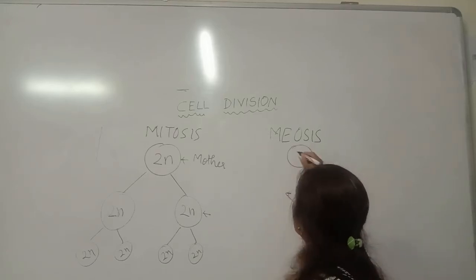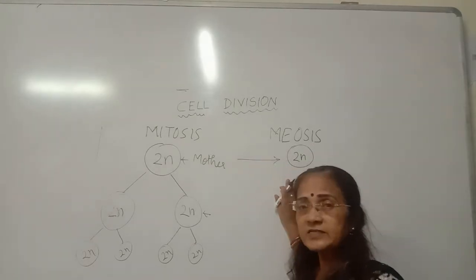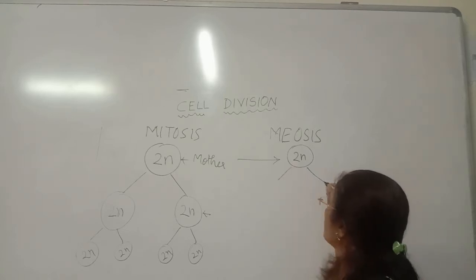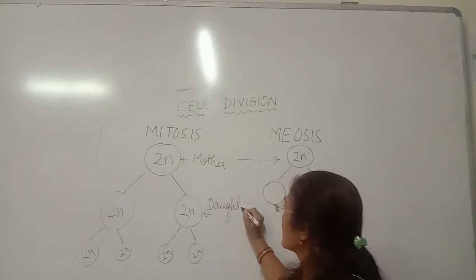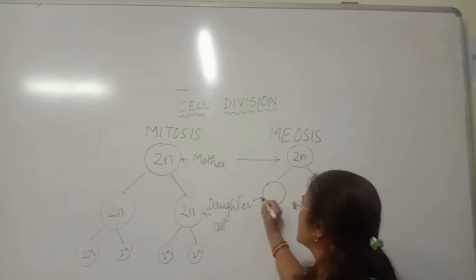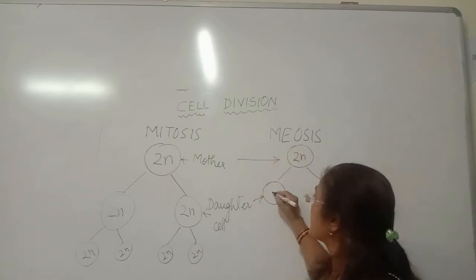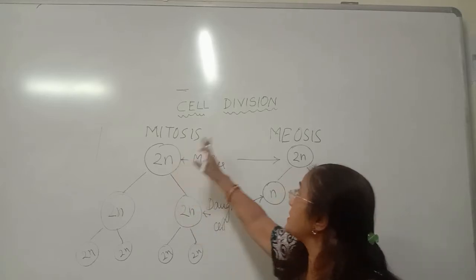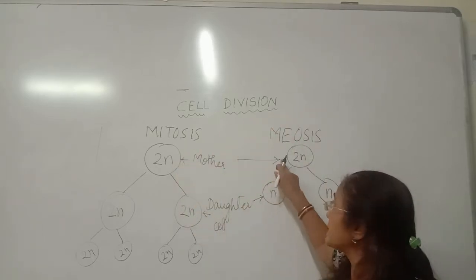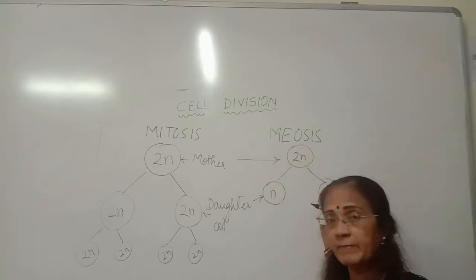So over here, 2n number of chromosomes, this is the mother cell. Clear? This mother cell divides into 2. But in meiotic cell division, these are the daughter cells. In meiotic cell division, the number of chromosomes is becoming half. This is the main difference between mitosis and meiosis. So what happens is, in meiotic cell division, the number of chromosomes becomes half.